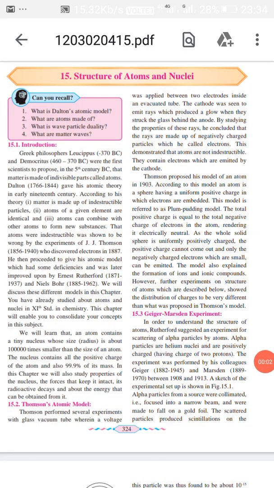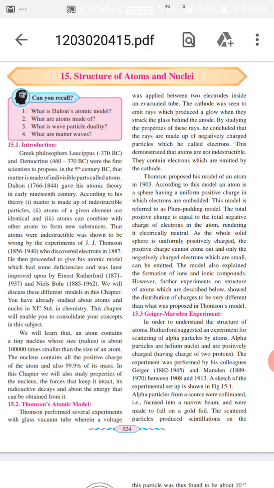Hello dear students. Today we are going to start the new chapter number 15, structure of atoms and nuclei. Now structure of atom is not new for us. We have already studied regarding this from fifth chapter when we started learning science. So this is a very fundamental subject for us. But here we will discuss the structure of atom and nuclei in much more detail.